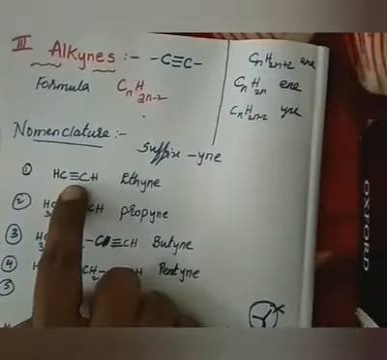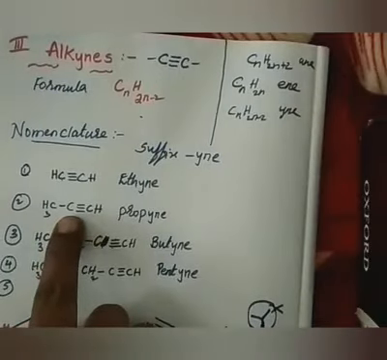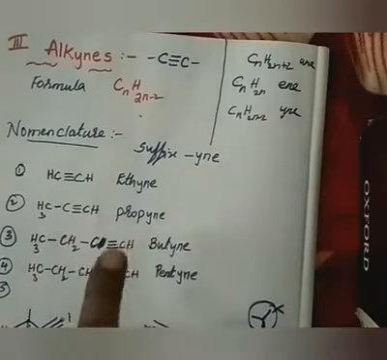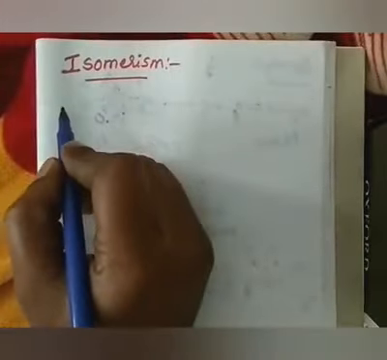Isomerism: what are isomers? Compounds having the same molecular formula are called isomers. Right? So, as I told you, can ethyne show any isomerism? No, it can't. Even propyne? No, it cannot show any isomerism. So, from butyne, isomerism starts, because it needs a longer chain to show a change in the structure. So, butyne onwards, you will have isomerism.